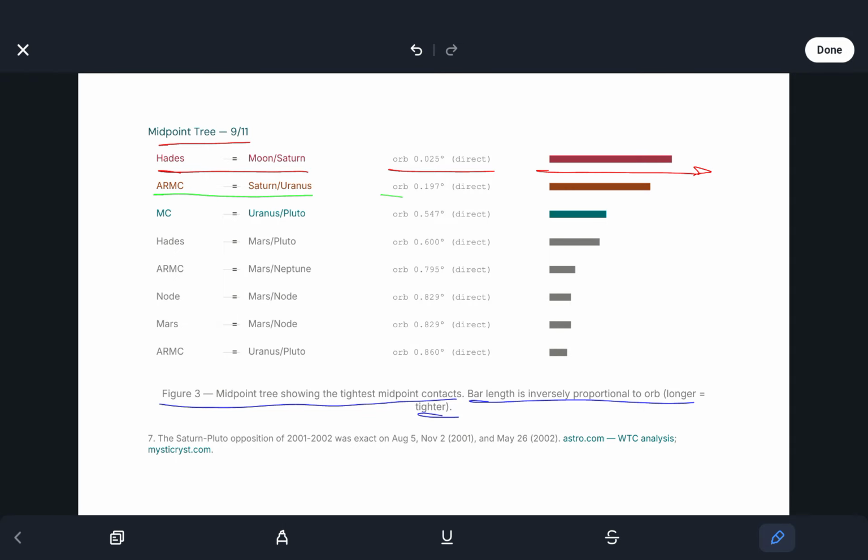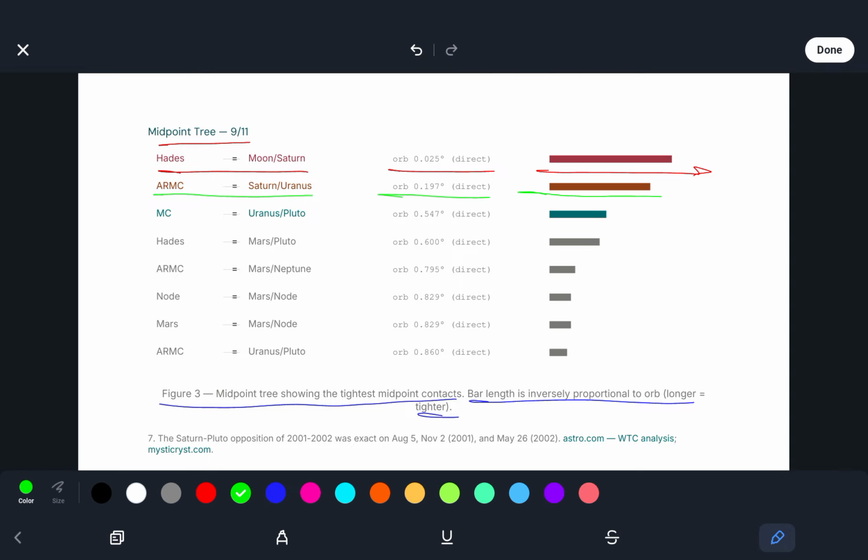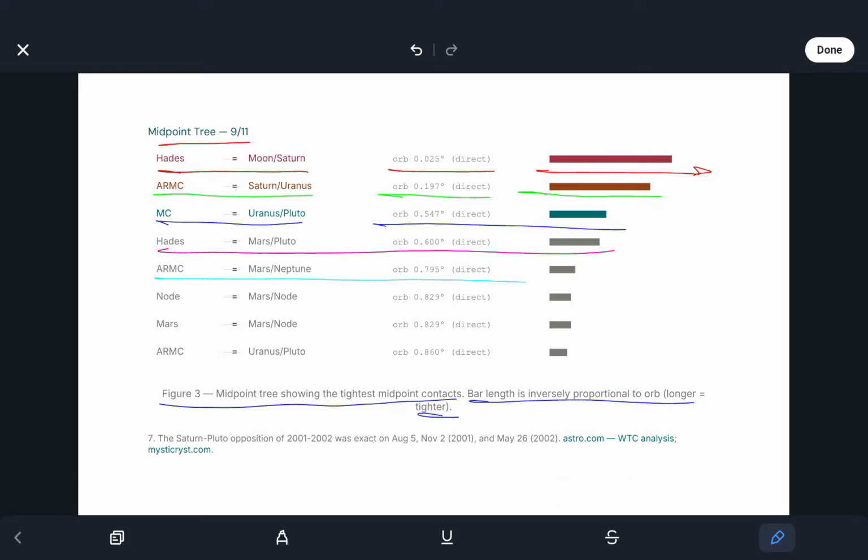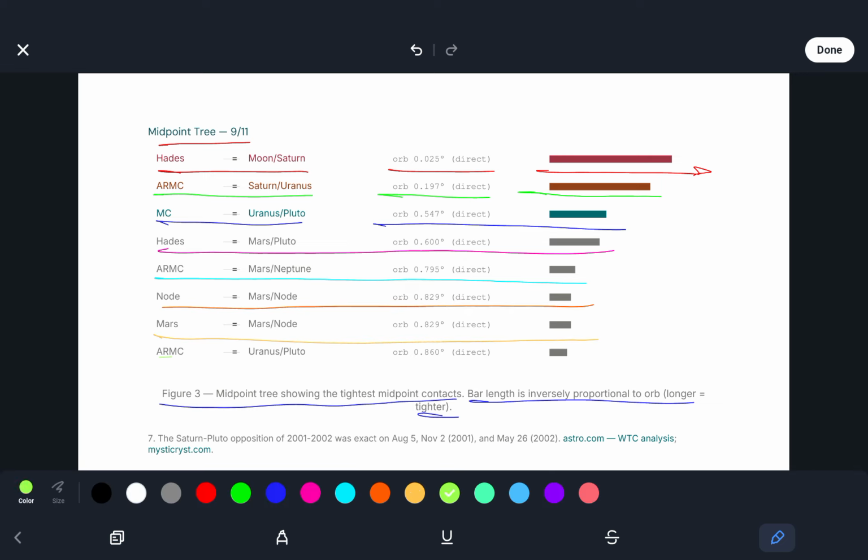Then ARMC equals Saturn-Uranus, and then we see MC equals Uranus-Pluto, Hades equals Mars-Pluto, ARMC equals Mars-Neptune, node equals Mars-node, Mars equals Mars-node, and ARMC equals Uranus-Pluto.